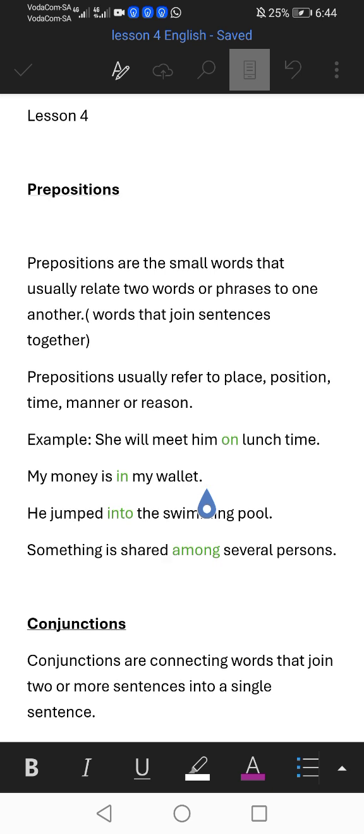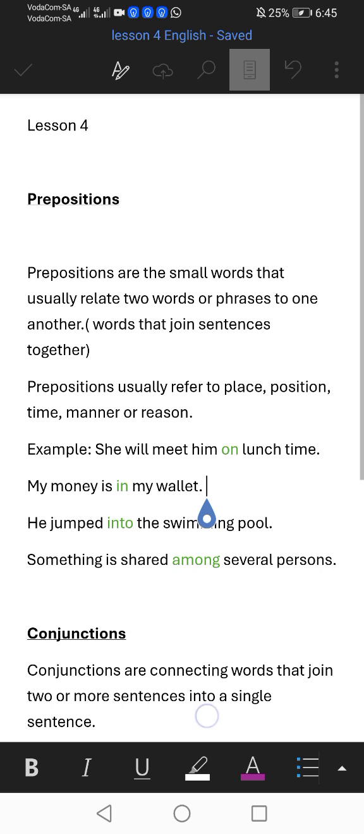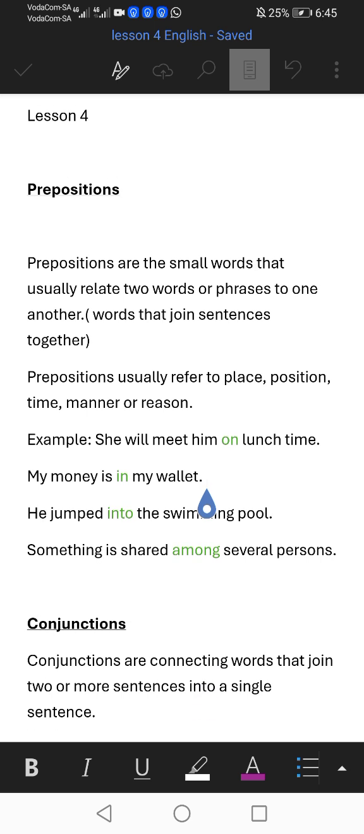The second sentence: my money is in my wallet. Here the preposition is in. In is in green, therefore in is our preposition. What does in refer us to? In refers us to the place in which the wallet is. So, in shows us where the money is.